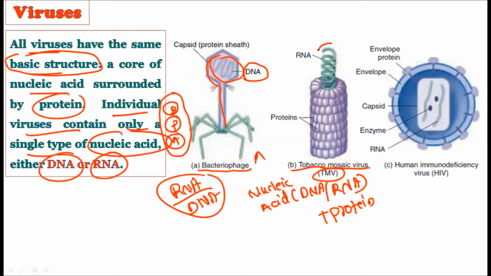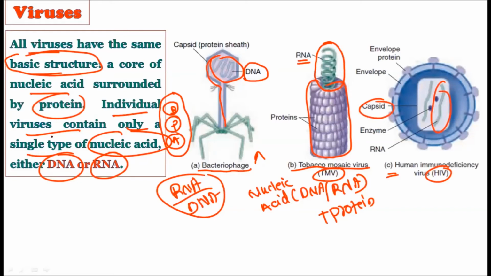In the TMV virus, here in the center we find the RNA as a genetic material, and after that here we have the protein coat, that is the capsid. Here in the third diagram you can observe the HIV virus, that is human immunodeficiency virus, which causes AIDS. In the center we have the RNA, and outside we have the capsid.